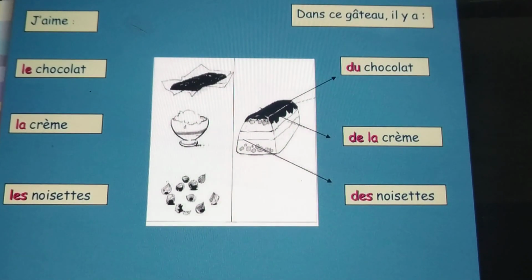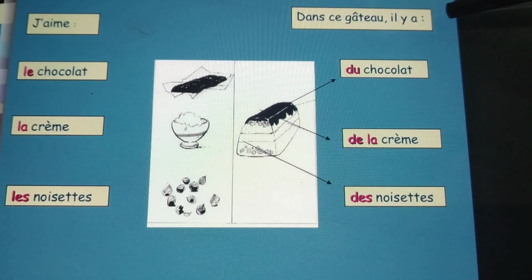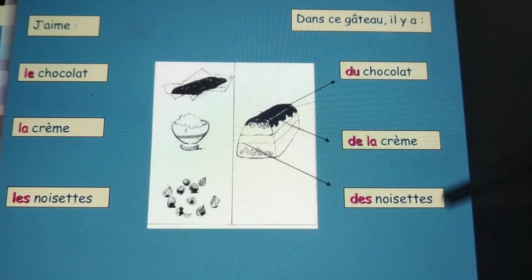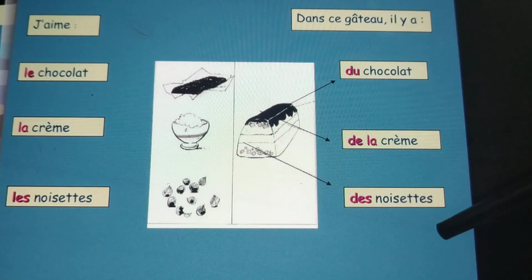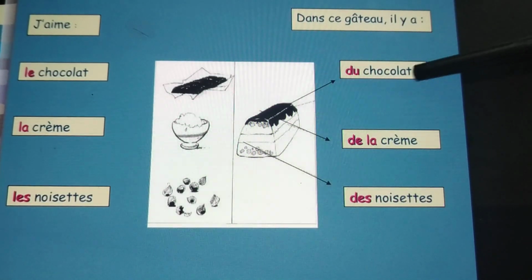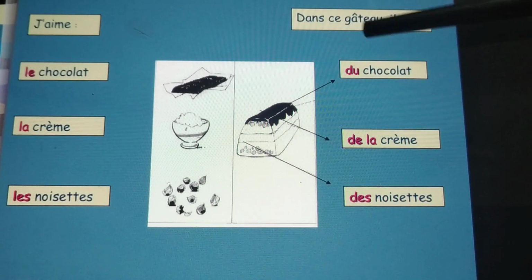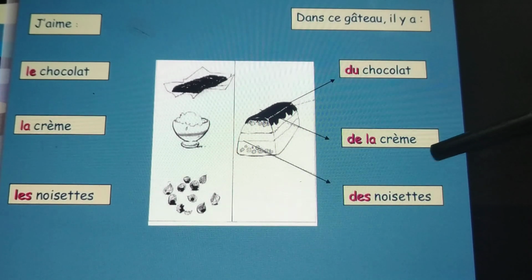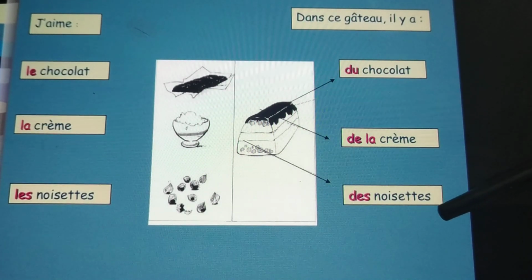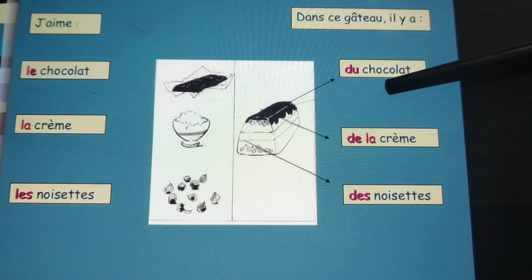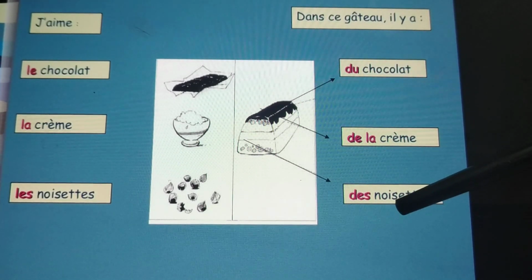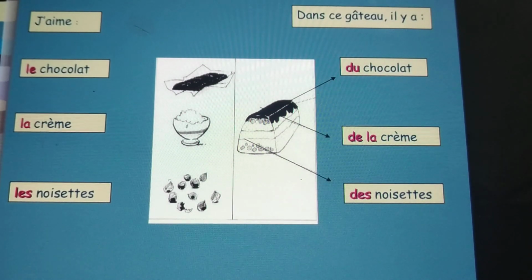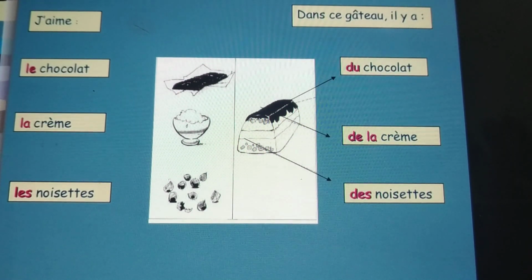In this example you can see dans ce gâteau, in this cake there is du chocolat, de la crème, des noisettes. Now we have used partitive articles. The same nouns are there, but we have used partitive articles because it is denoting some. In this cake there is some chocolate, some cream, some hazelnuts. This is masculine, this is feminine, this is plural. So I hope it's clear when to use definite articles and when to use partitive articles.